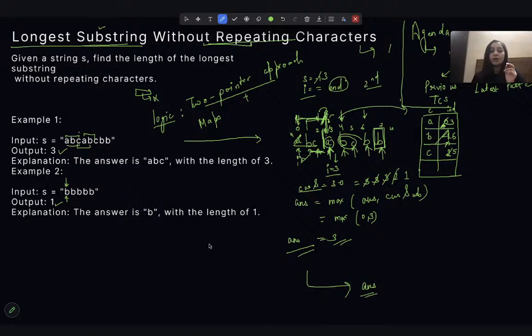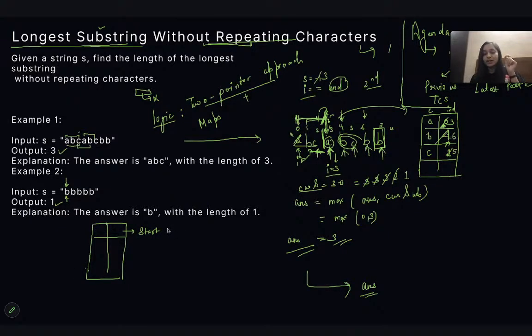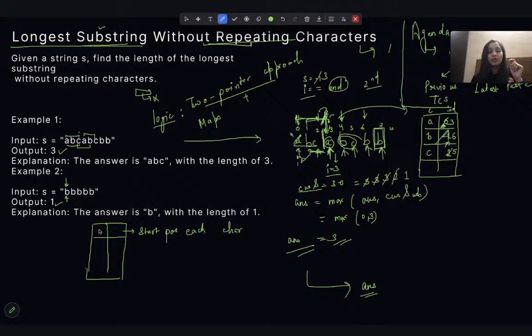Okay, so now what we were doing, we are using the map to track the previous occurrence position of each character, right? Suppose A came.